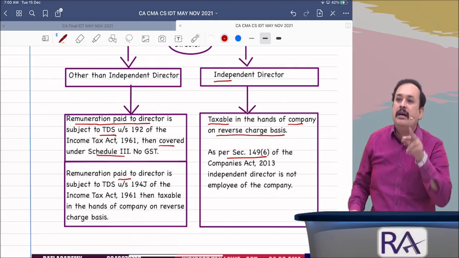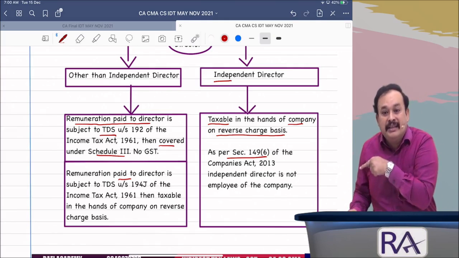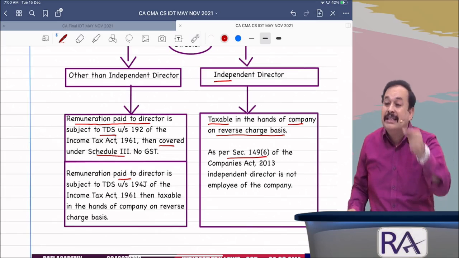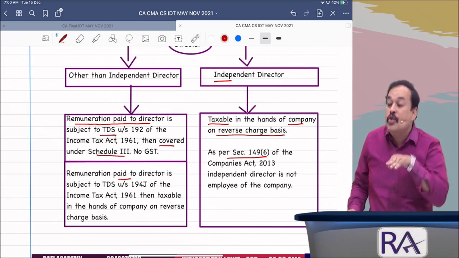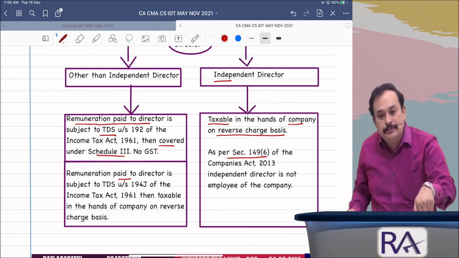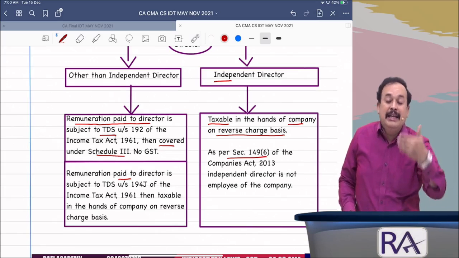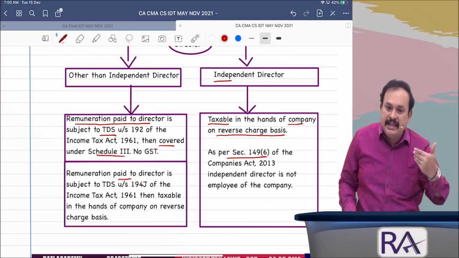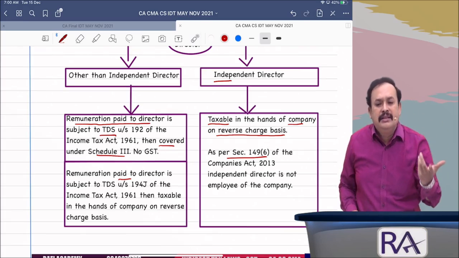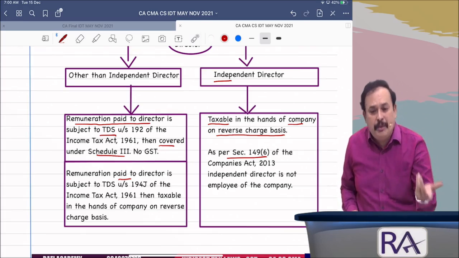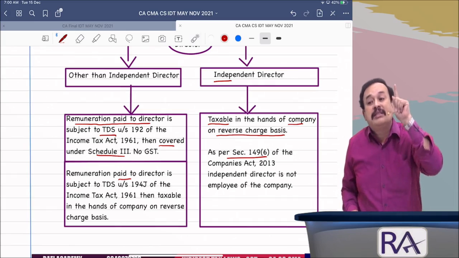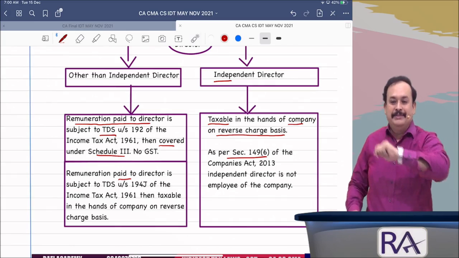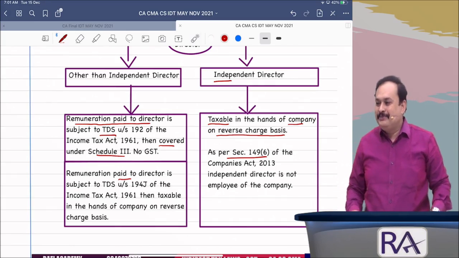That means it is not from the salary head, resulting in that the director remuneration paid to the whole-time director in the name of sitting fees is subject to income from other sources, which is not from the head salary. It is not in the course of employment, resulting in reverse charge, taxable supply, with the recipient liable to pay GST. Got the clarity, my dear sir?